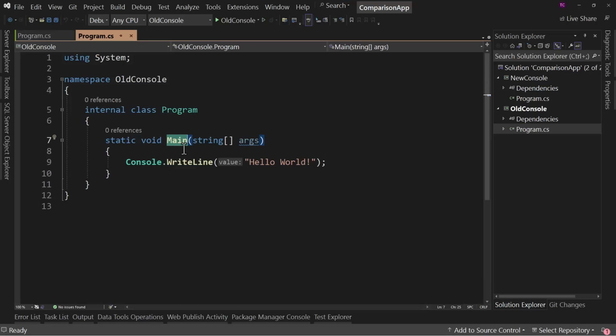Because why would you create a method if you can never call it? Because that's really what it is. Static void main is a special method that we can never call, because if we do, we get into recursion. Now, yes, there are technically ways you can force static void main to be callable. Again, don't ever do that. Don't. The way our applications run is that the application starts on this curly brace. It ends on this curly brace. That's how all of our applications work. That's how all .NET applications work. They execute the main method, and they run until the end of that main method.